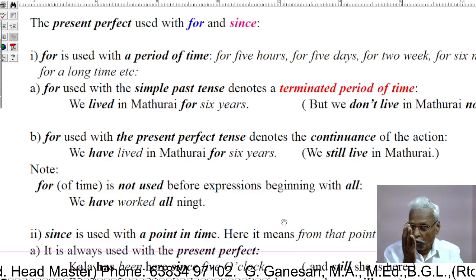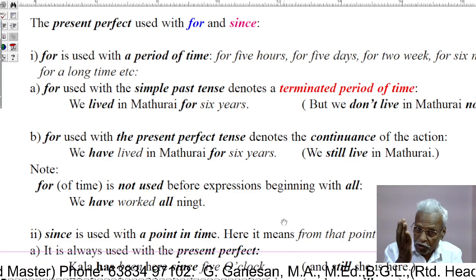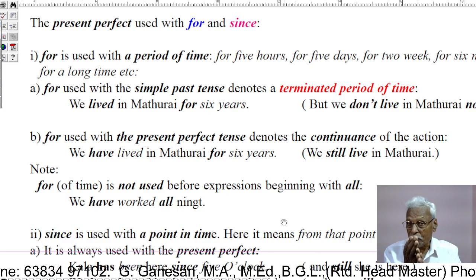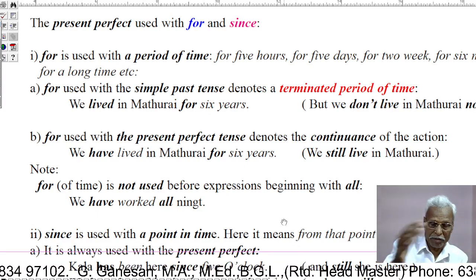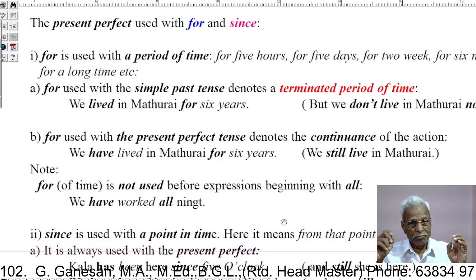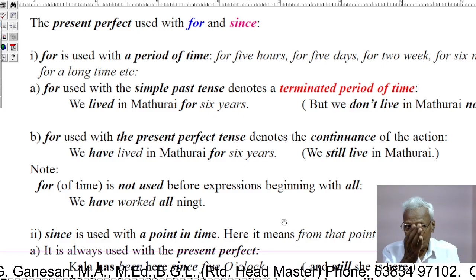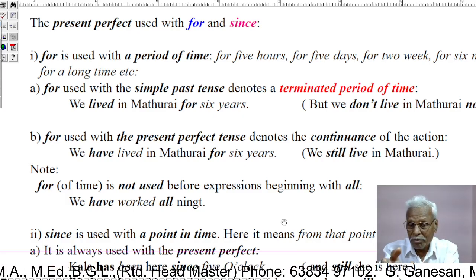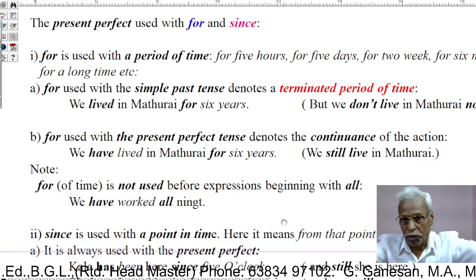When for is used with the simple past tense, it means the action is terminated.